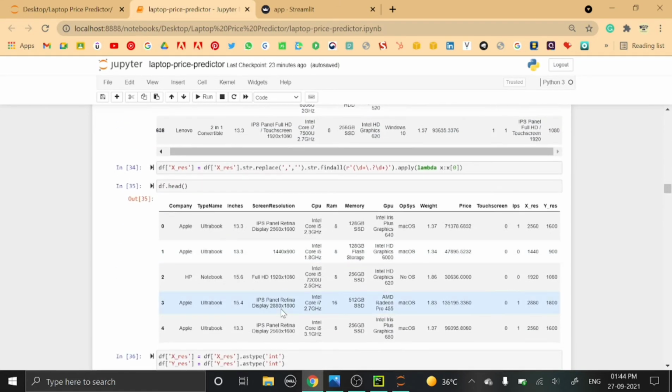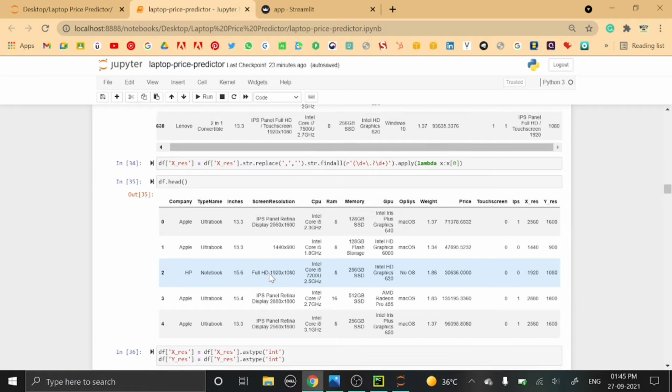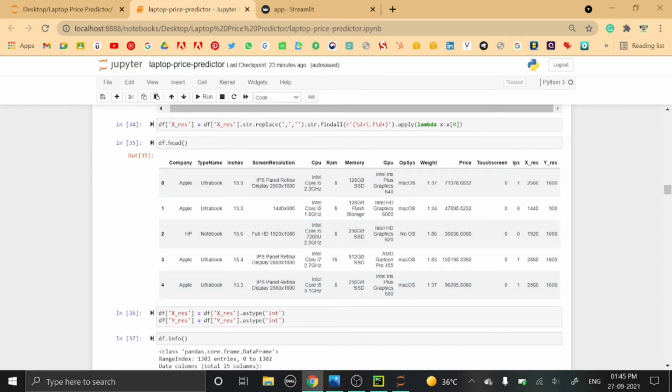Then next, if we do df dot head, so this is how it will look after extracting the X resolution and Y resolution from the screen resolution. Then since the data type of this screen resolution column was object, so we have changed the data type of the YRES and the XRES to int. So the data type of this X resolution and Y resolution column is integer now.